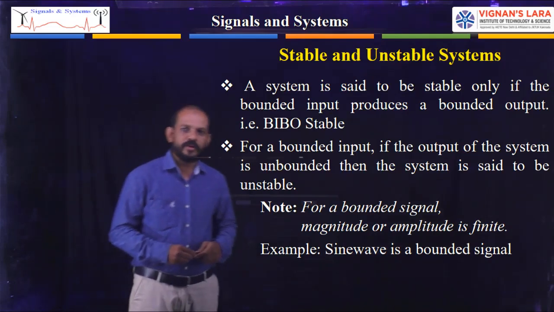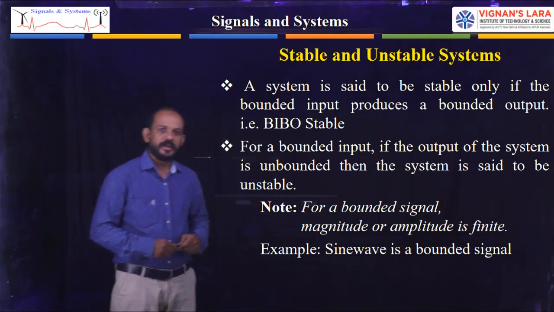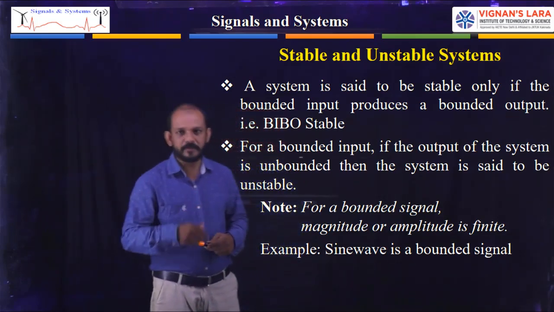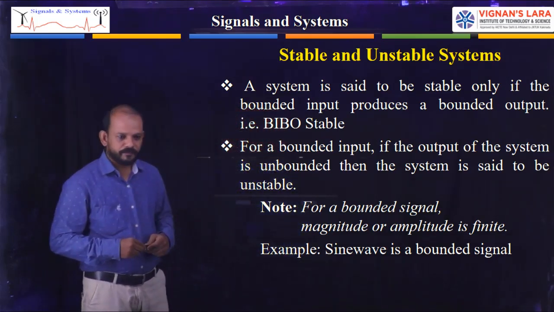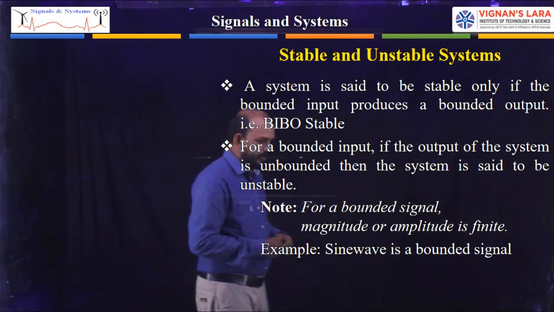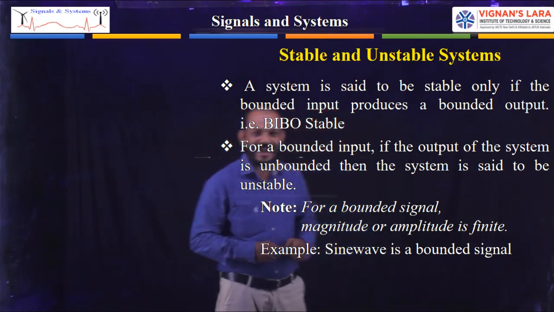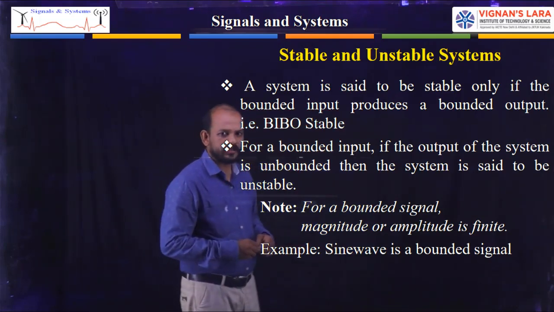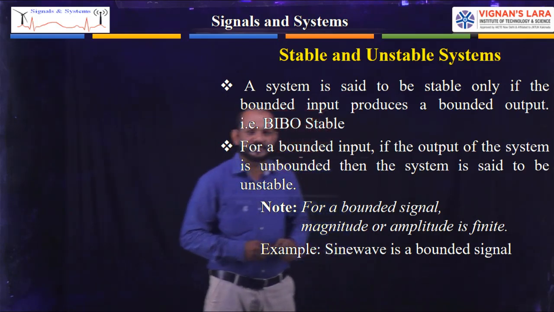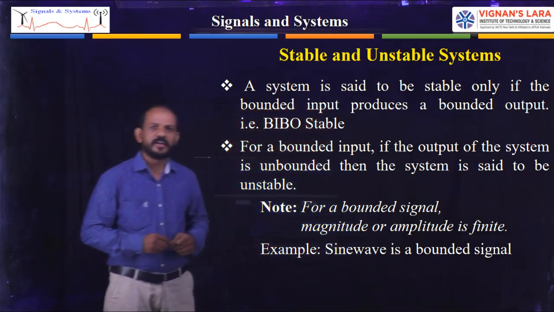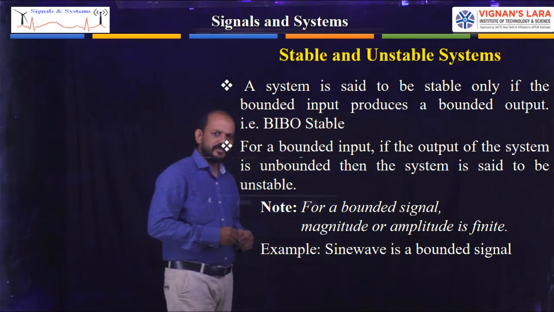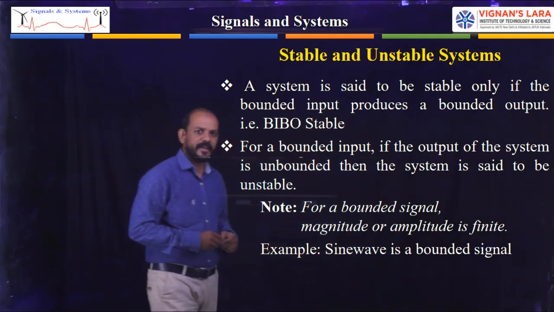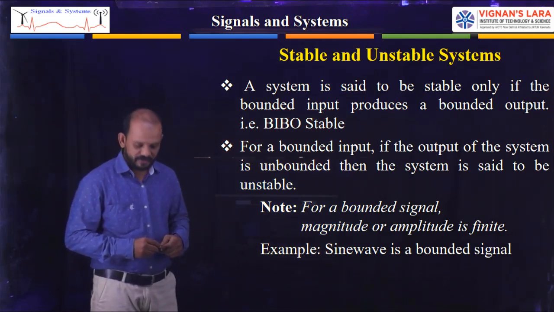Today we are going to see about stable and unstable systems. In the previous class, we saw the systems static and dynamic, causal and non-causal. So I explained to you about static and dynamic systems, causal and non-causal systems in the previous class. Now in today's class, I am going to explain to you about stable and unstable systems.